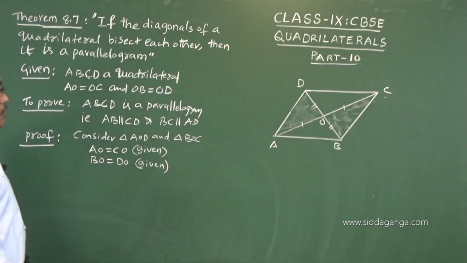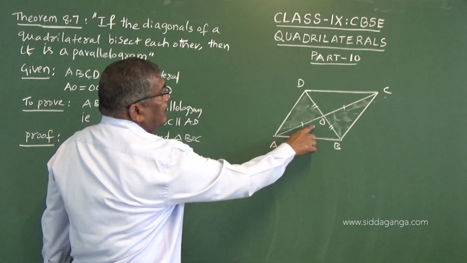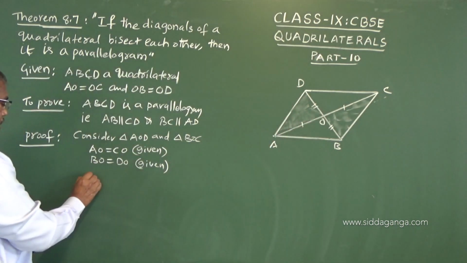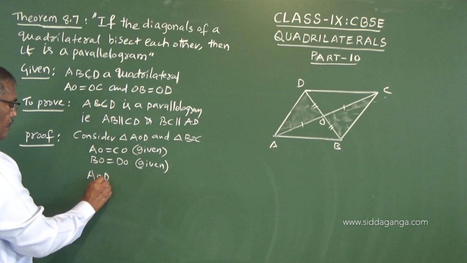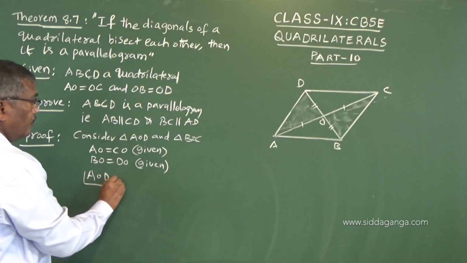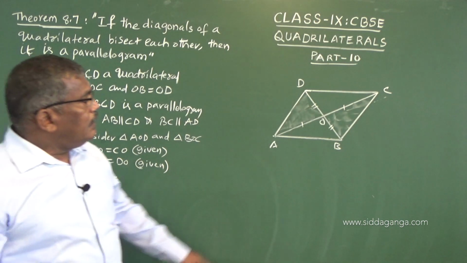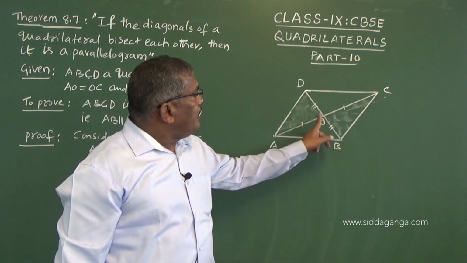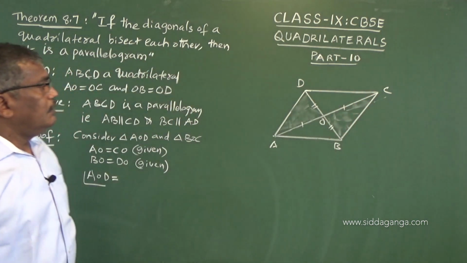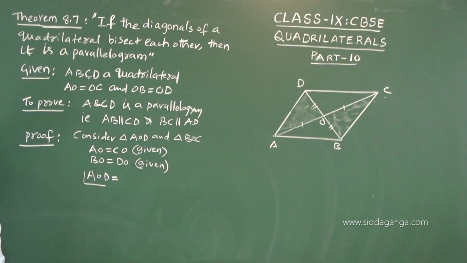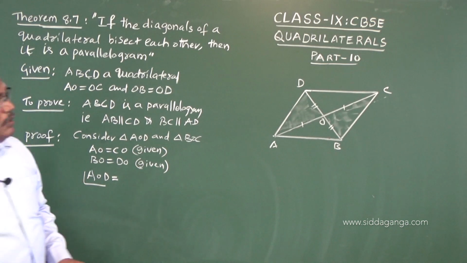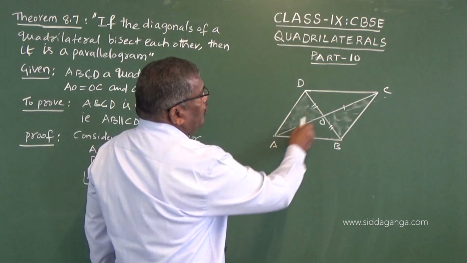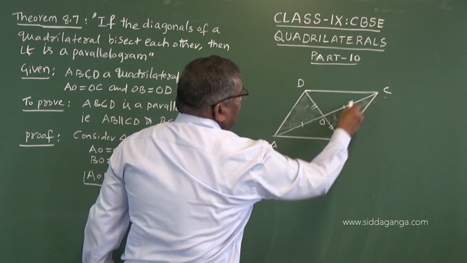Now angle AOD will be equal to angle BOC. A corresponding is C, so you write COB.